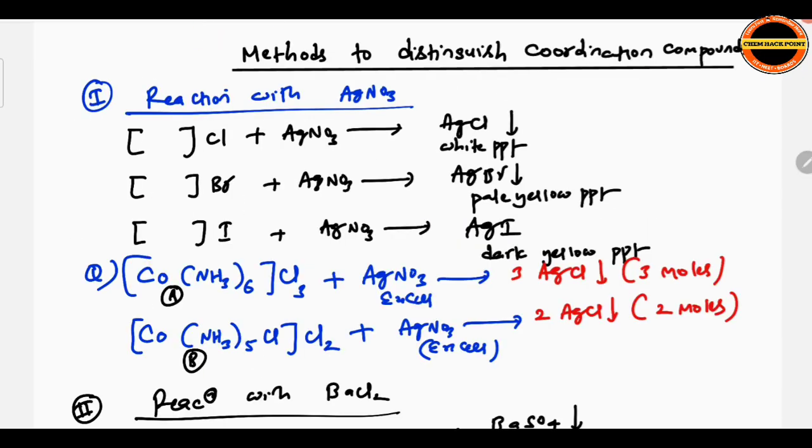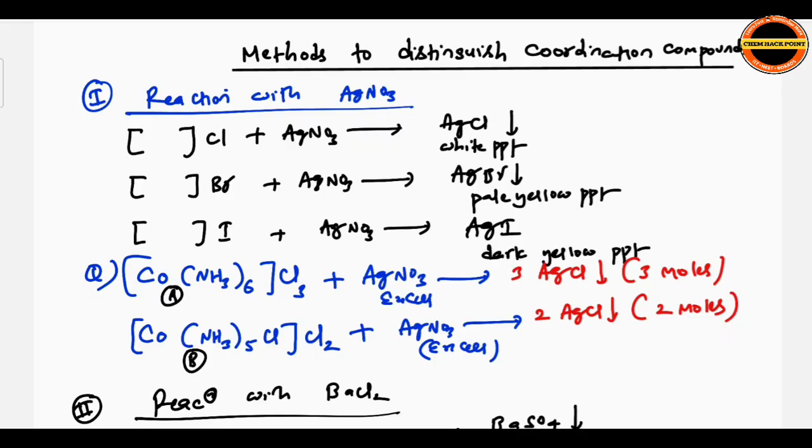Okay. Next, see methods to distinguish coordination compounds. IUPAC nomenclature for regular compounds we completed, and after completion of this topic we will see even bridge compounds. Whenever there is a bridge ligand, meaning a ligand which connects two metal complexes, such bridge ligands we are going to see after completion of this topic.